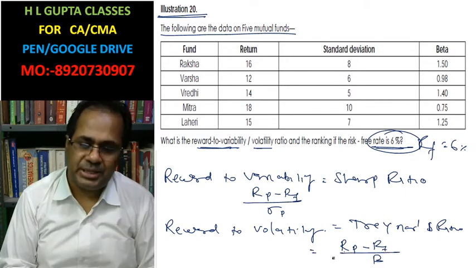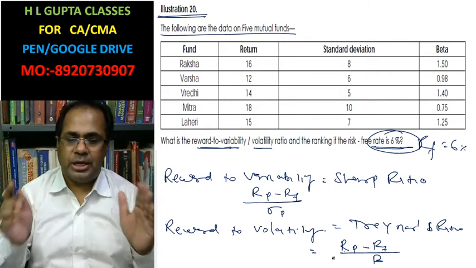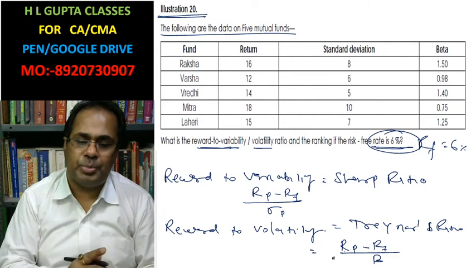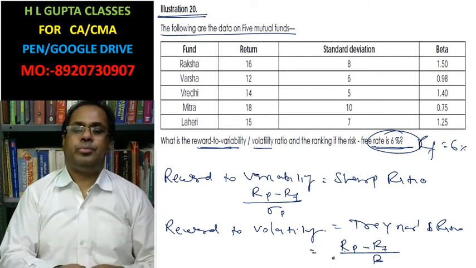On the basis of this, the question is asked. The other name of Sharpe ratio is reward to variability, and the name of Treynor ratio is reward to volatility.